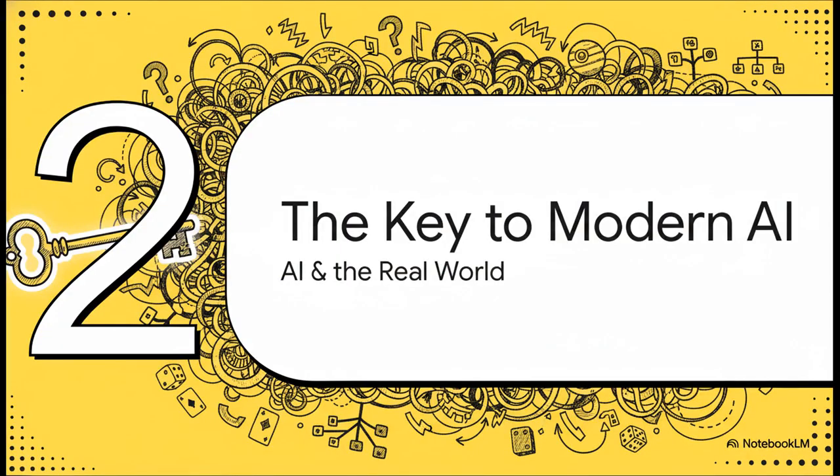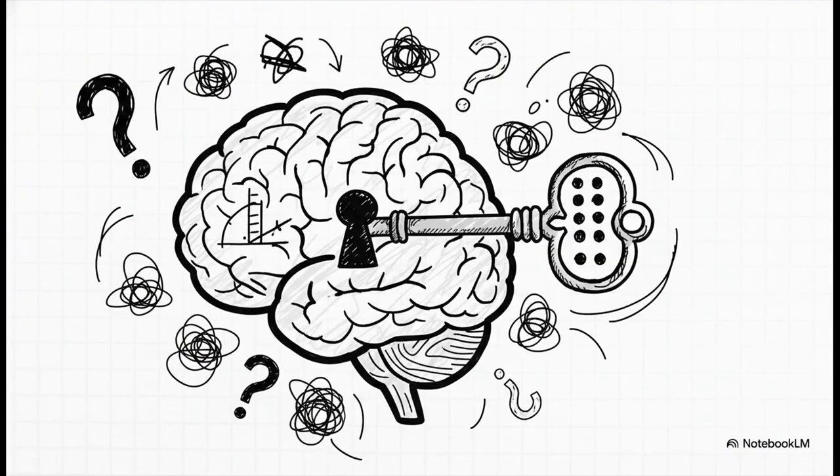Okay. So, if the world is this chaotic, how on earth do we build an AI that can actually handle it? This leads us right to the fundamental key that unlocks the power of modern AI. And here it is. This is the secret. The reason today's AI is light years ahead of the systems from a few decades ago is its ability to handle uncertainty using the mathematical framework of probability.